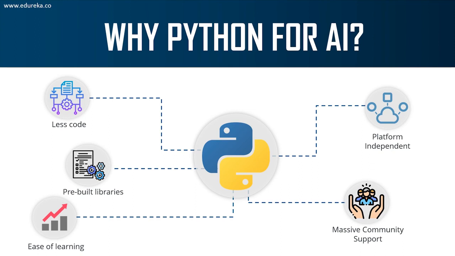It has a very simple syntax, and this simple syntax can be implemented to solve simple problems like addition of two strings, and it can also be used to solve complex problems like building machine learning models and deep learning models. So ease of learning is a major factor when it comes to why Python is chosen for artificial intelligence, right? Next, we have platform independent. So a good thing about Python is that you can get your project running on different operating systems, right?